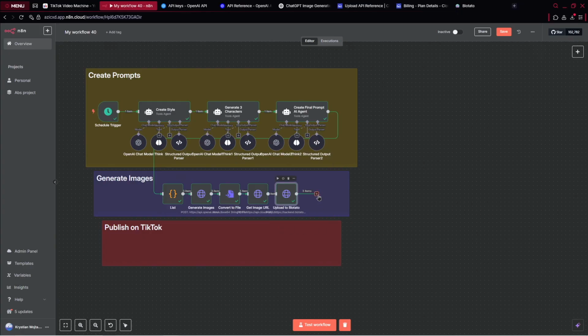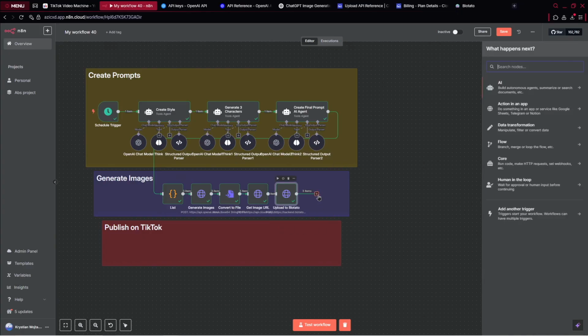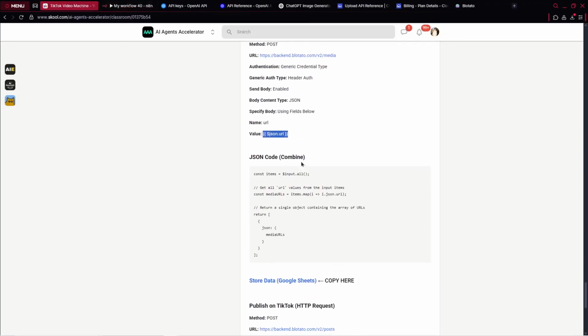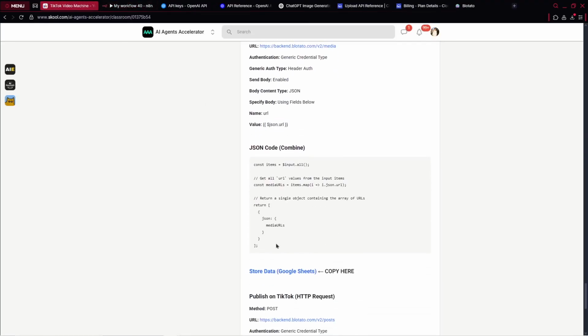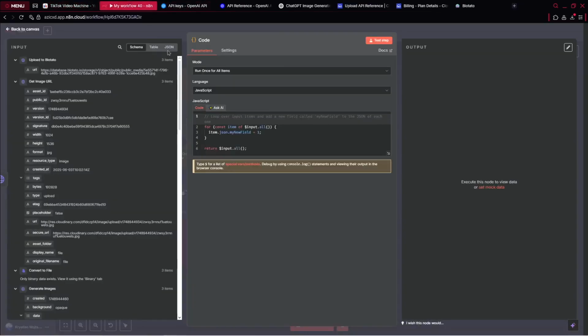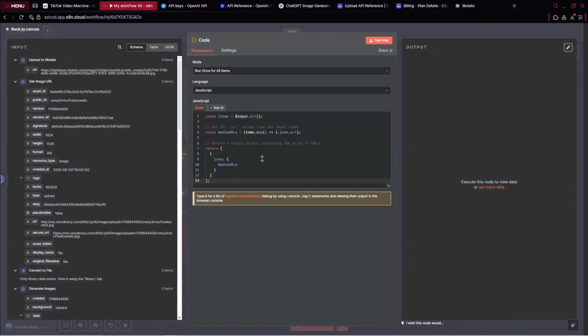However, for now, what we can do is provide the JSON code. And in general, let's go over here. So what we do, we map all of the elements and we get this inside one item. So we return only a single object containing the array of URLs. So without further speaking, let's test it.